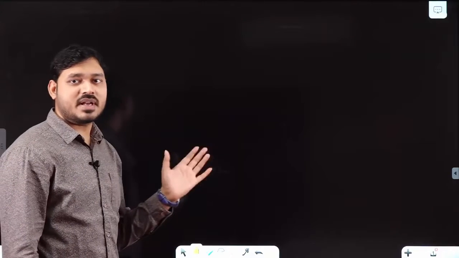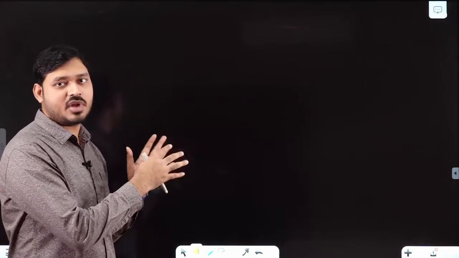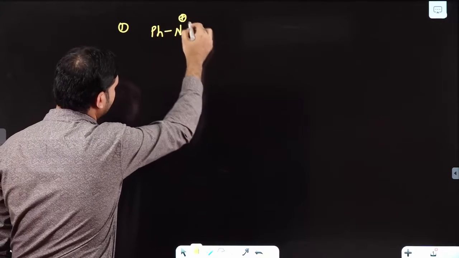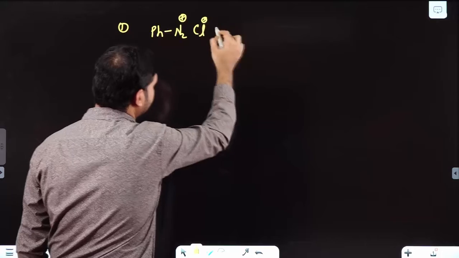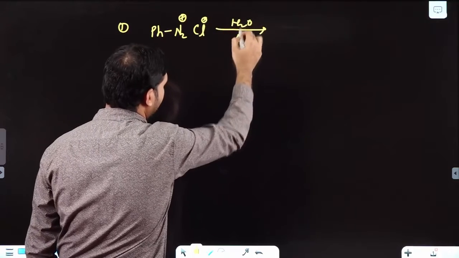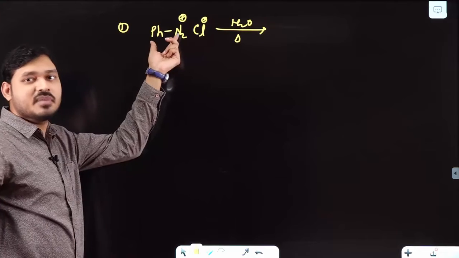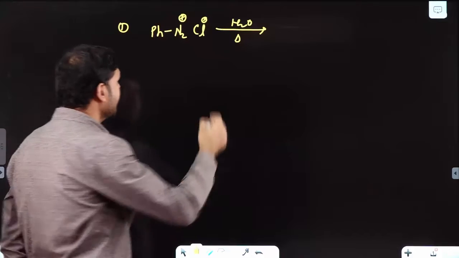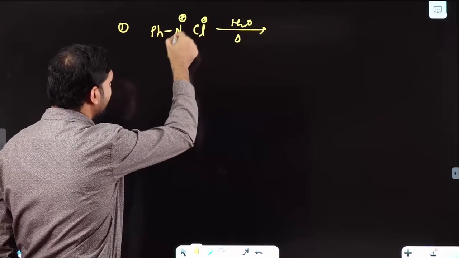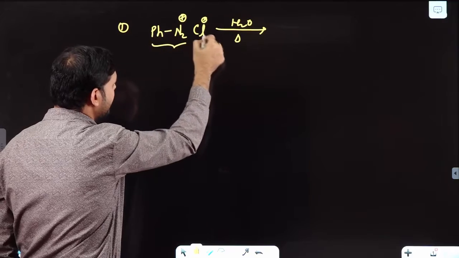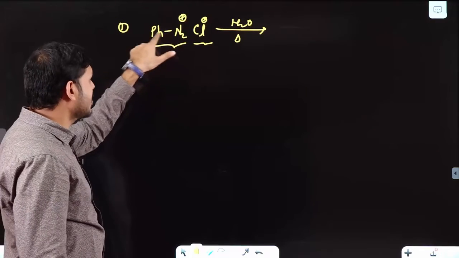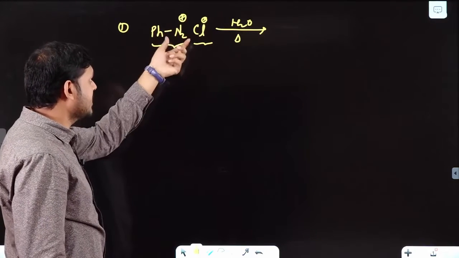Now let me give you a few examples of reactions where you can observe that it is a leaving group. Suppose here if I say Cl minus, what happens? Generally if taken H2O, see it is a diazonium salt, benzene diazonium chloride. Here this is a positively charged species and this is negatively charged. They are attached by electrostatic force of attraction. This part is covalent, but N2 plus, Ph and Cl minus, this is the ionic part.